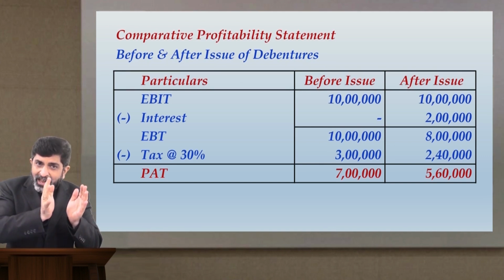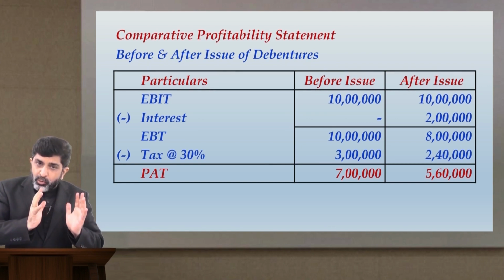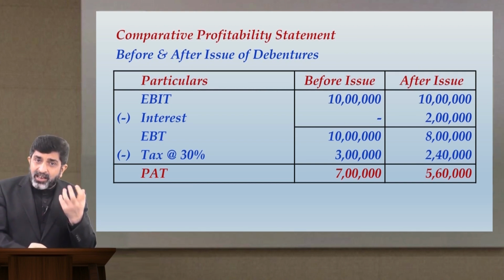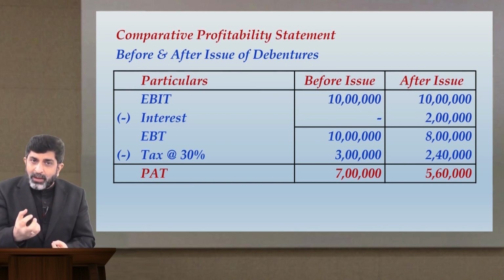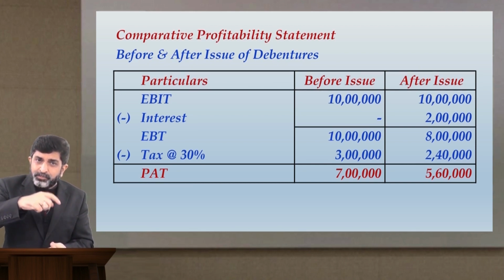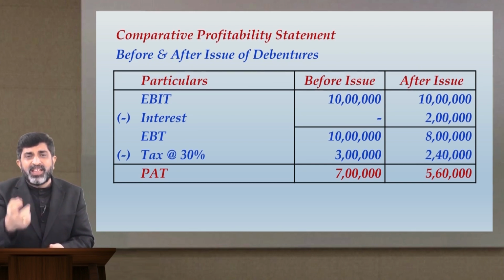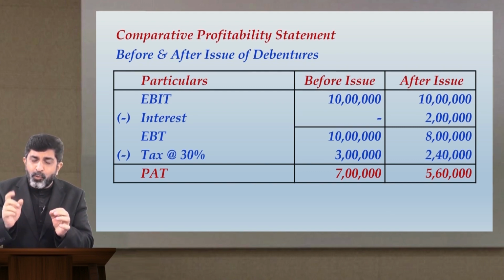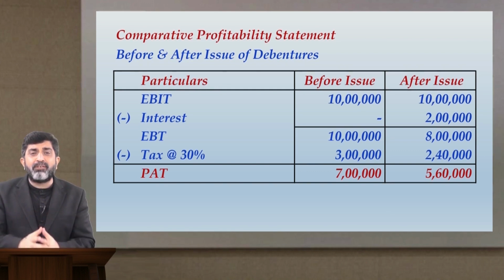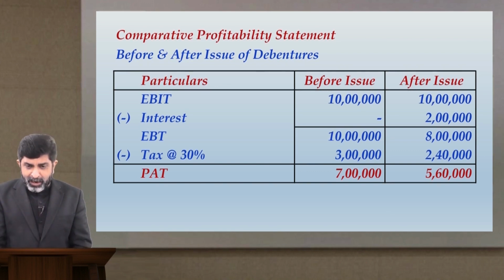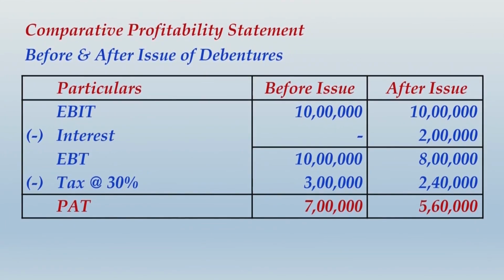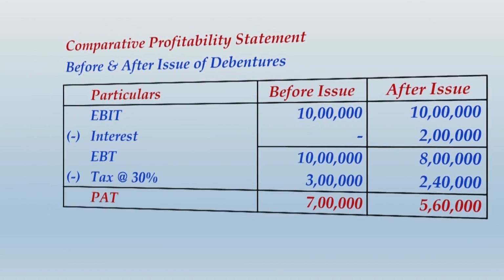So you are paying interest as an expense, 2 lakhs is an outflow which is allowed as an expense under income tax law. So immediately 30% of that expense will arise as a savings, and therefore the net cost of debt will not be 2 lakhs, it will be 1 lakh 40,000. I am sure you have understood this point, and once you have understood, let me take you ahead and give some further notes on the same. So carefully note down the matter ahead.